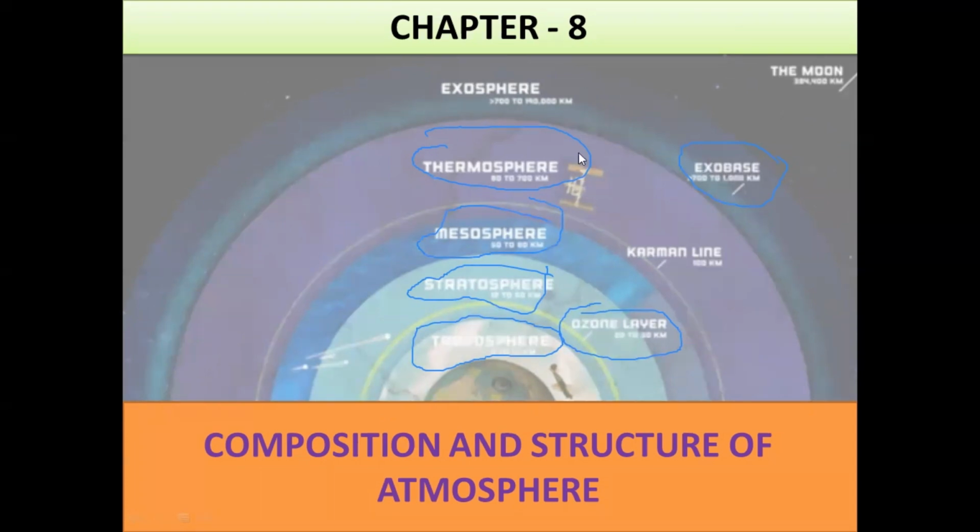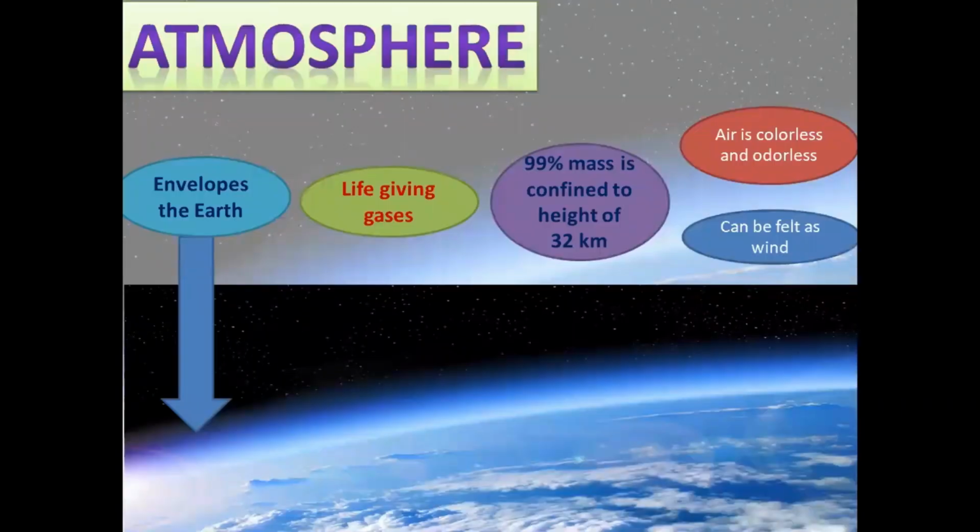So let's begin with the chapter. Before I begin, let me ask the question: what is atmosphere actually? If you are asked what is atmosphere, how are you going to define it?